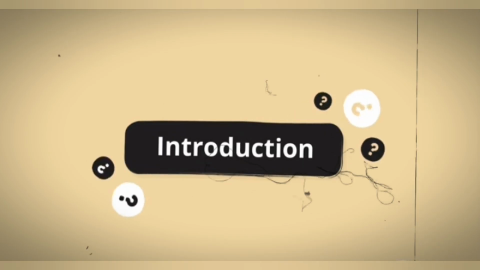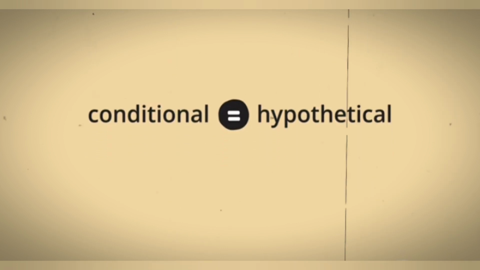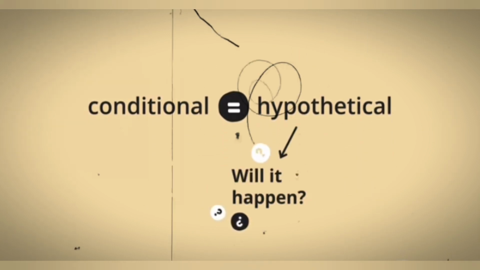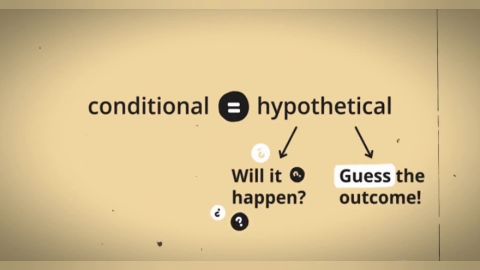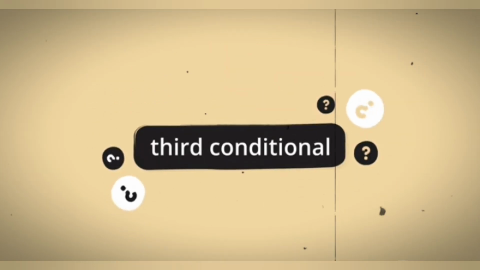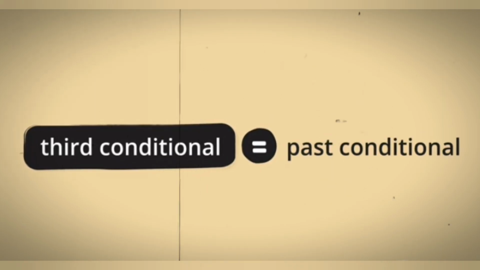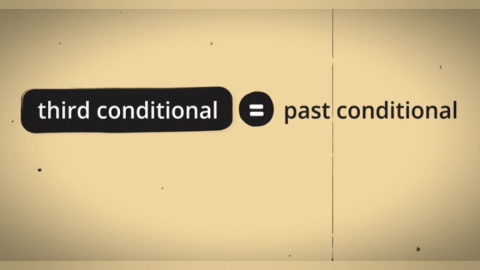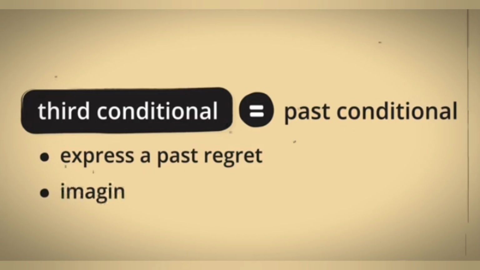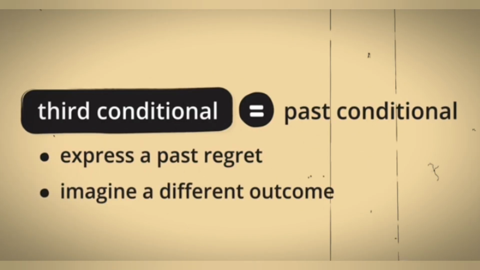What is the conditional mood in English? We typically use the conditional mood for hypothetical situations. When we don't know if something will happen, we make a guess about the outcome. What is the third conditional? The third conditional is also known as the past conditional. We use the third conditional to express a past regret or imagine a different outcome.